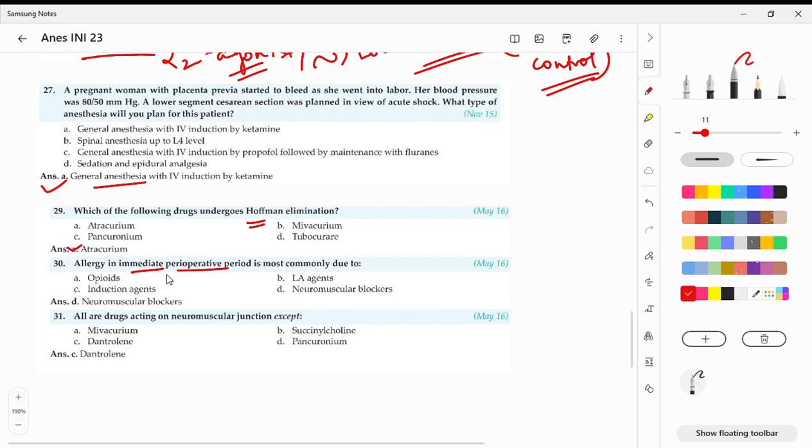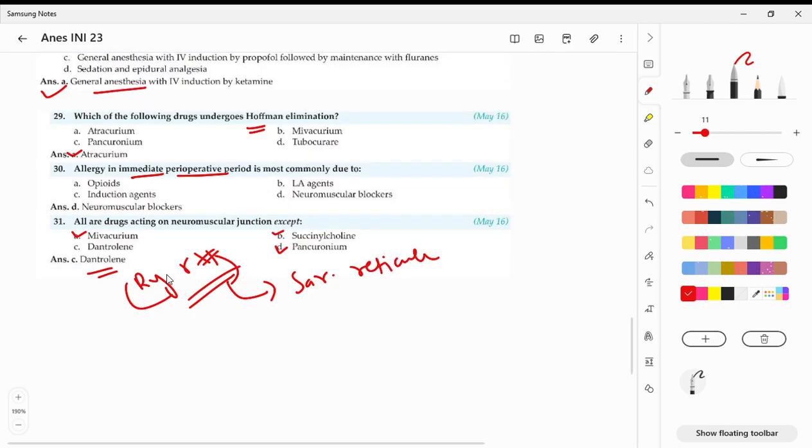And then, all are drugs acting on the neuromuscular junction except, okay, this you can see. Pancuronium, succinylcholine, yes, they are neuromuscular blockers. But dantrolene, what is its mechanism of action? It is a ryanodine receptor blocker, right? Basically a ryanodine receptor calcium channel blocker. This receptor is present in your sarcoplasmic reticulum. So that's all, we are done with our anesthesia.